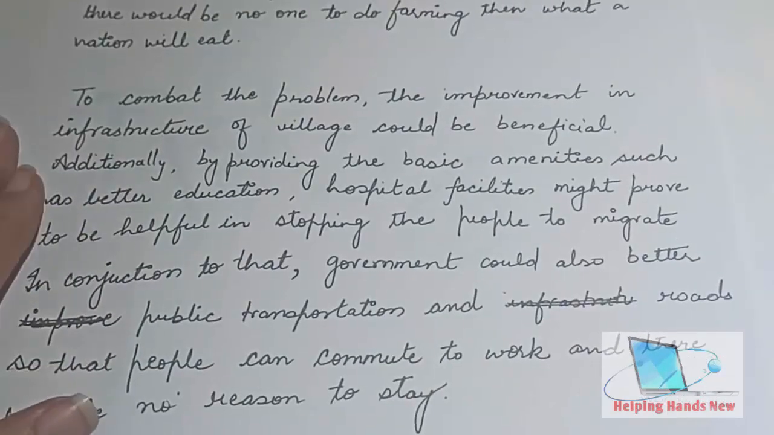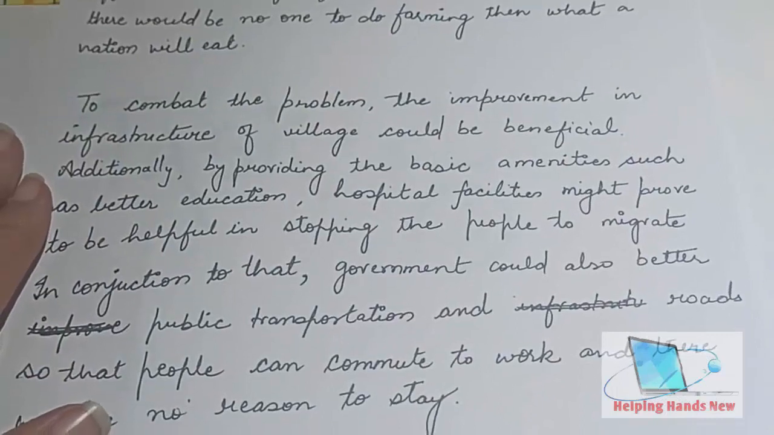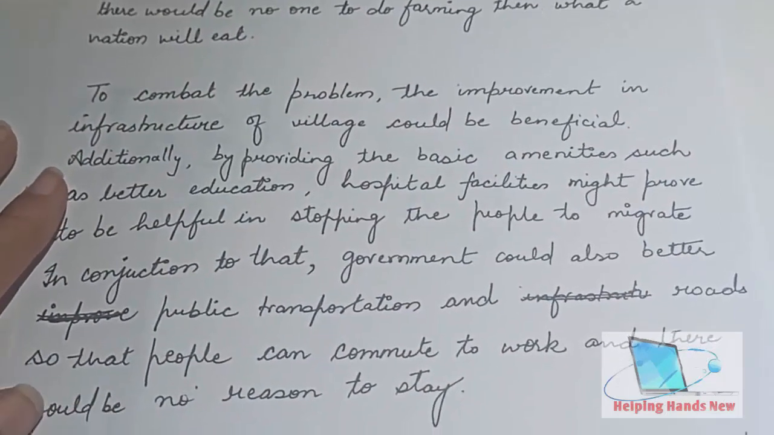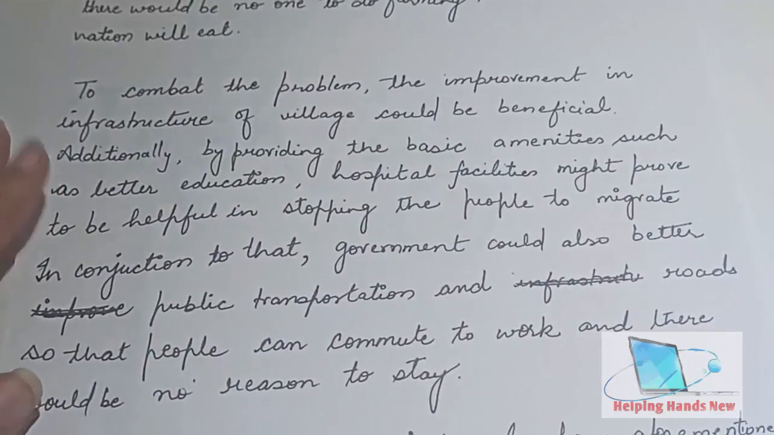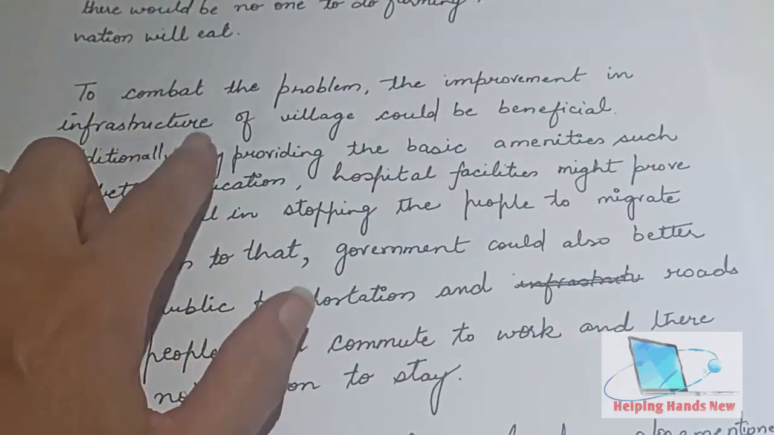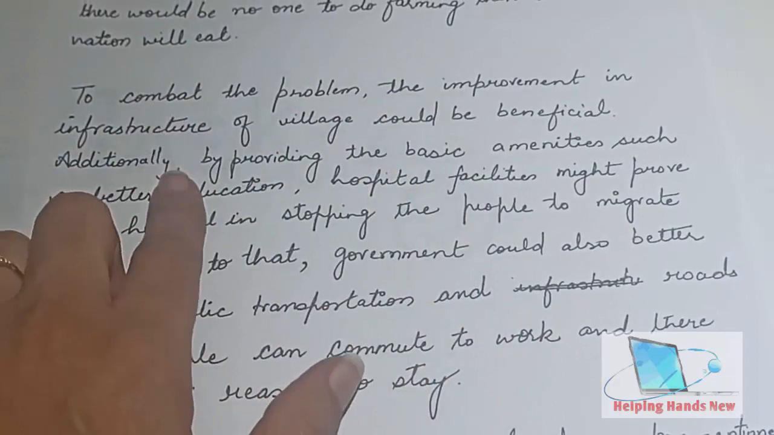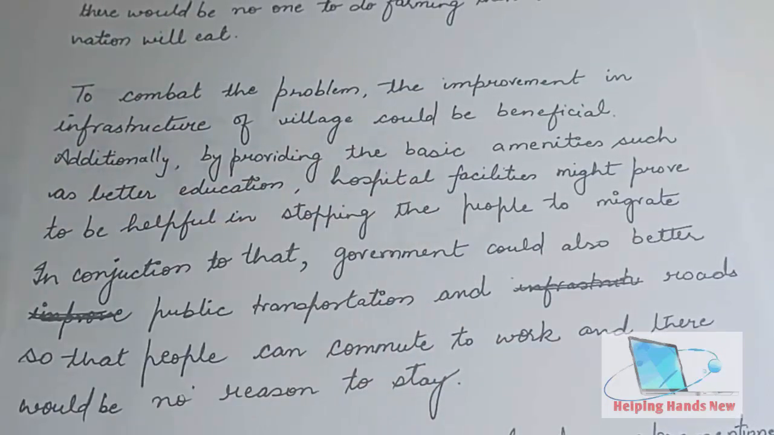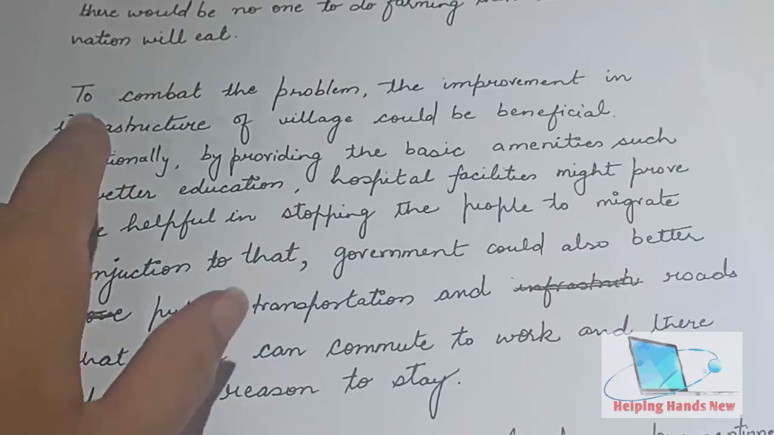Now in body paragraph 2, we will discuss the solutions for this problem, that is, what measures could be taken to combat this problem, meaning to control it. To combat the problem, the improvement of infrastructure in villages could be beneficial. It means if the infrastructure is good, the people will not move to cities. If life in the village is as good as it is in cities, there will be no migration, no urbanization will take place.